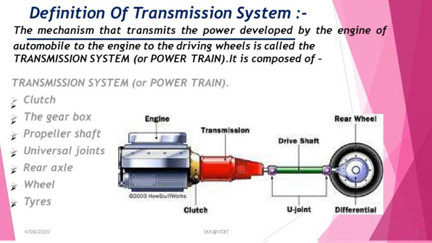It changes the ratio of torque output to torque input as desired. It turns the drive through a right angle. This is the main function of the transmission system.